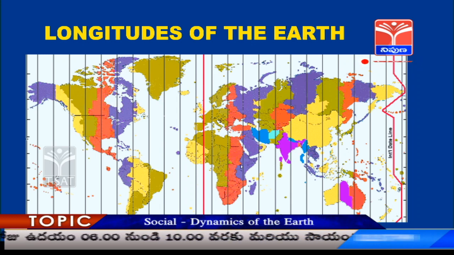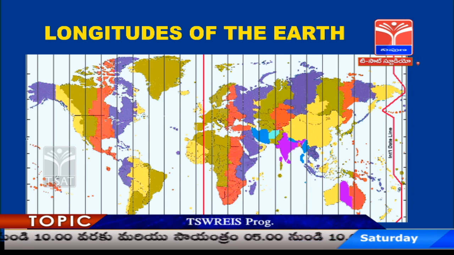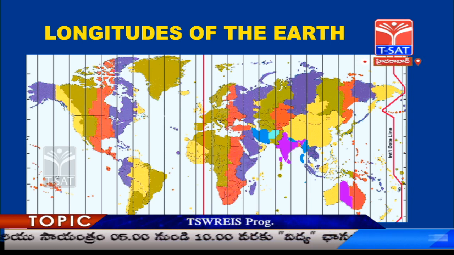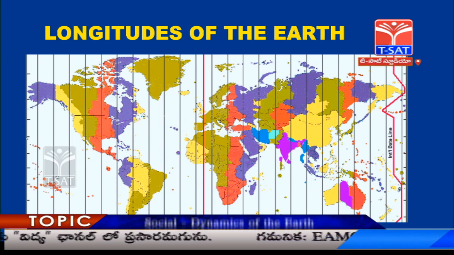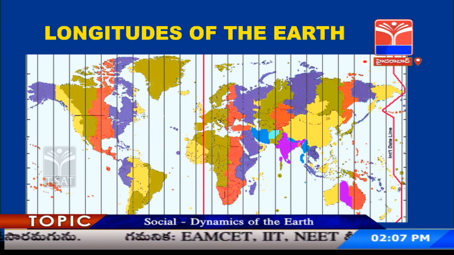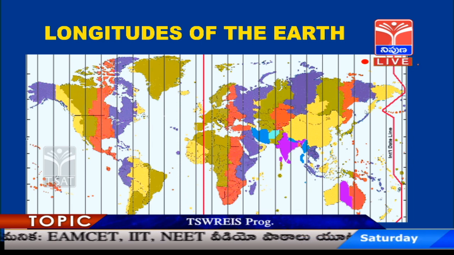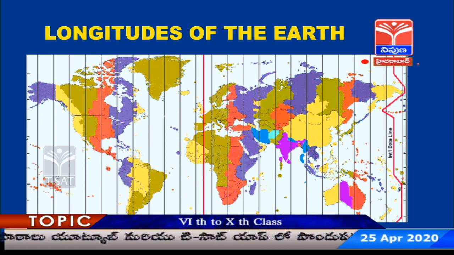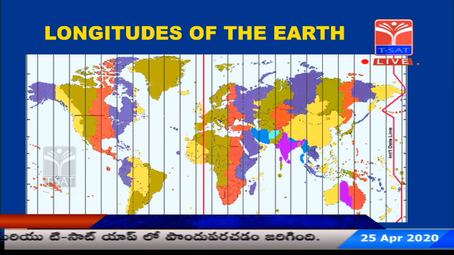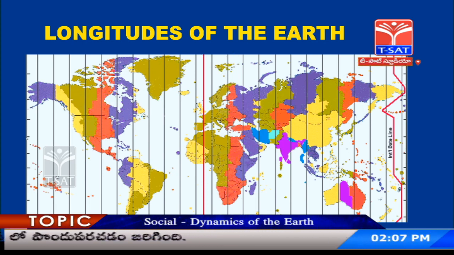Suppose a flight starts from India and it lands somewhere in America. So, with which time should people understand its departure or arrival? This is a matter of confusion, right? So, to avoid this confusion, scientists have decided that they should have some international standard time. Greenwich mean time is considered so.